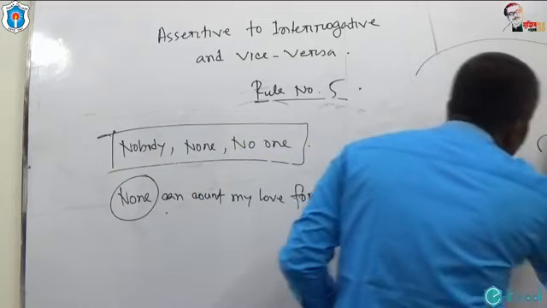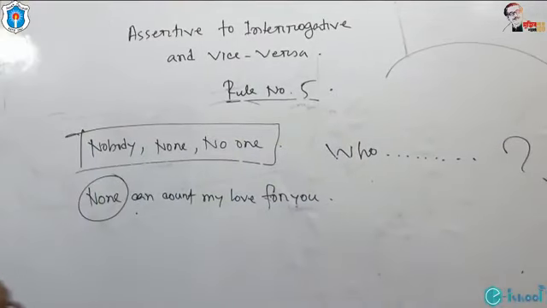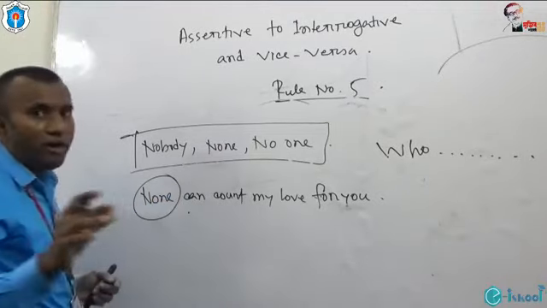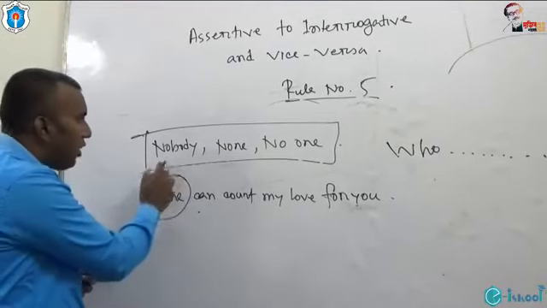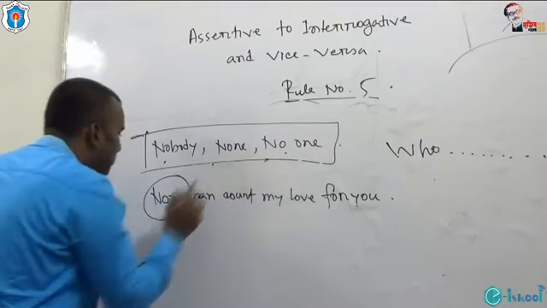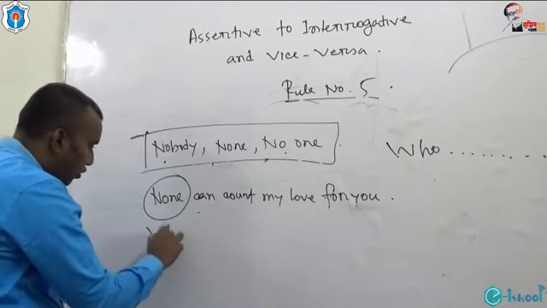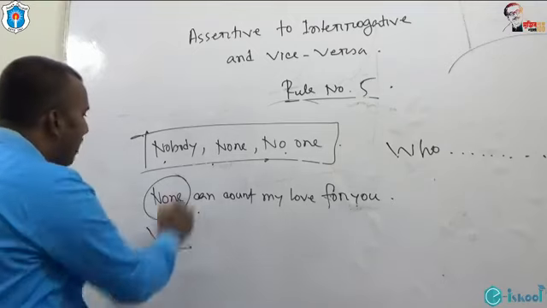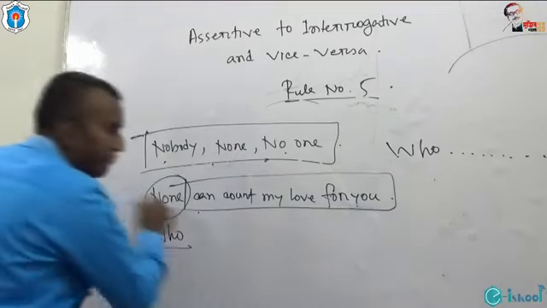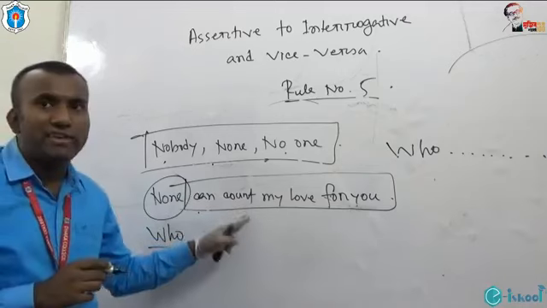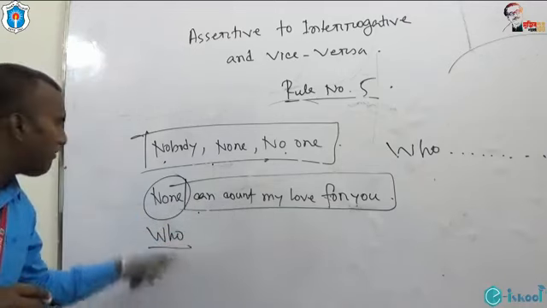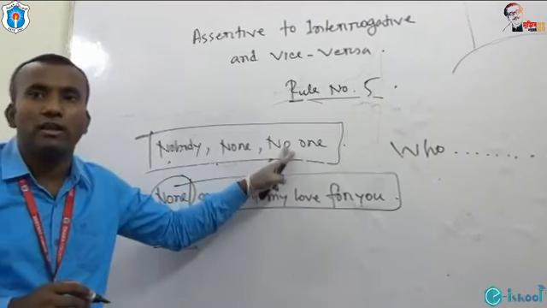Just put a question mark at the end of this interrogative sentence. All the things will be the same.